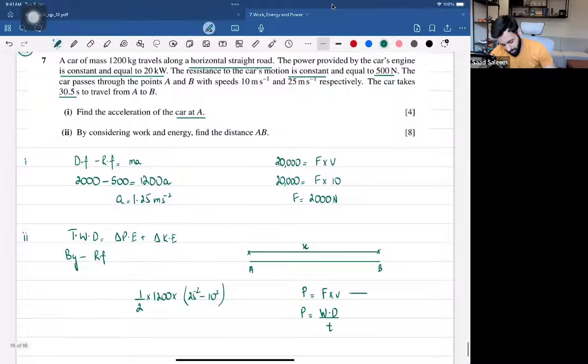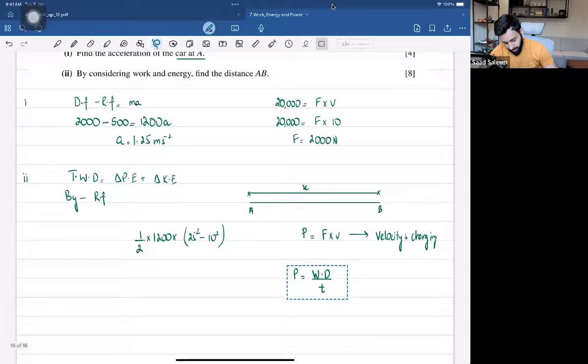Okay, so why am I not using this formula? That's because the velocity is changing. So because the velocity is changing, I cannot use this formula. Therefore, in order to find out the work done by the driving force, this is the formula that I will use. So we're not using this formula, we're using this formula.